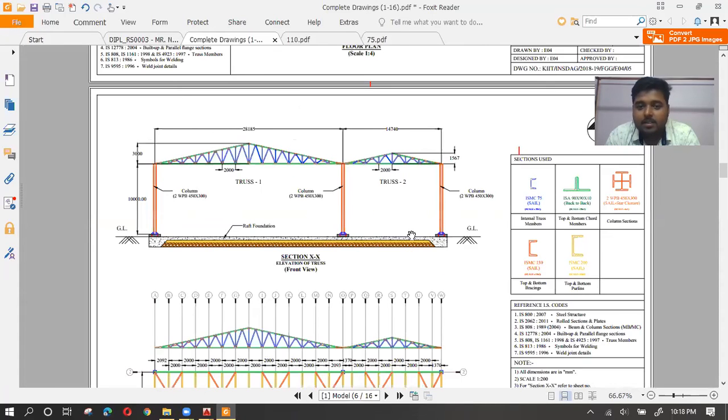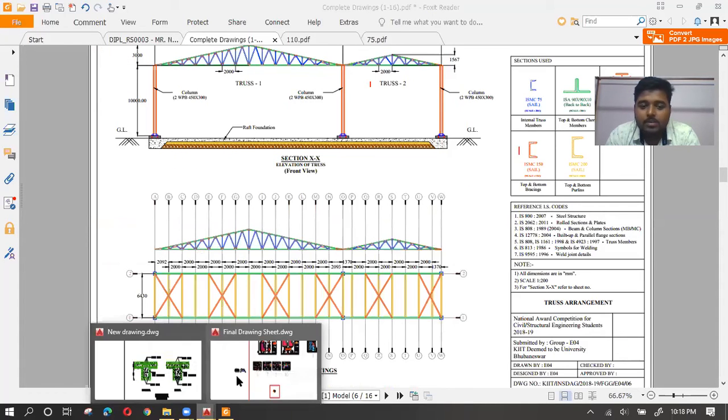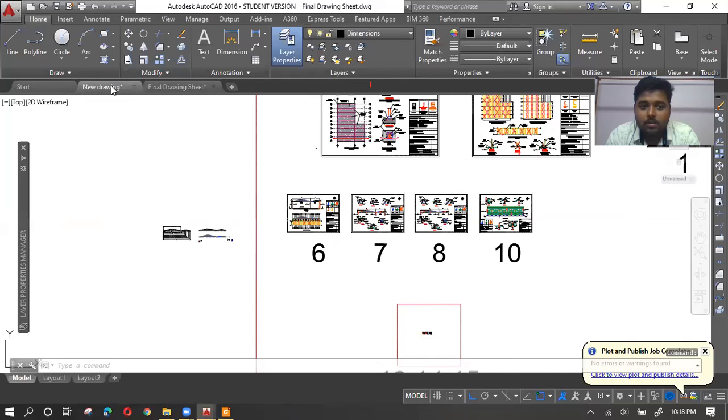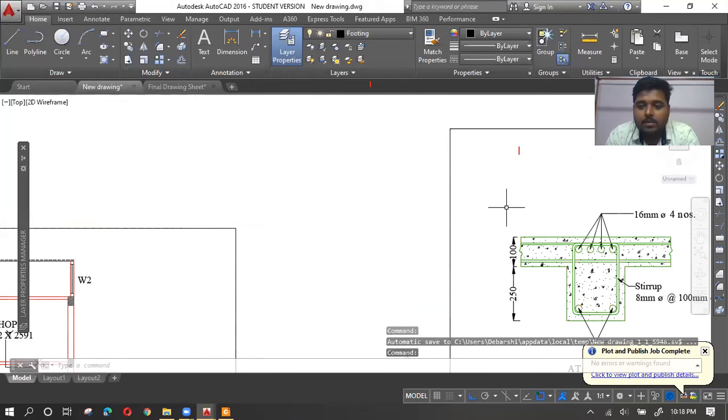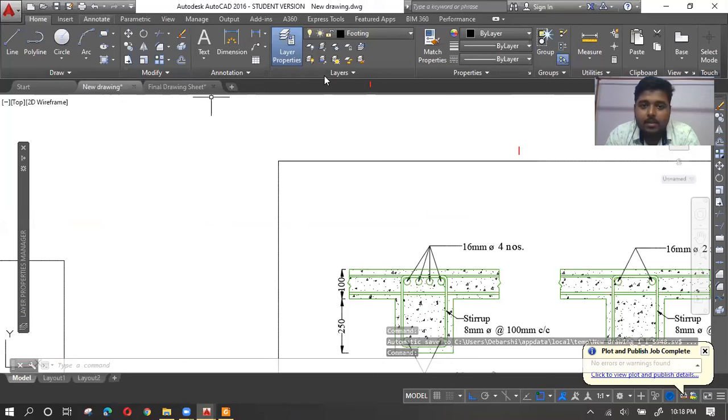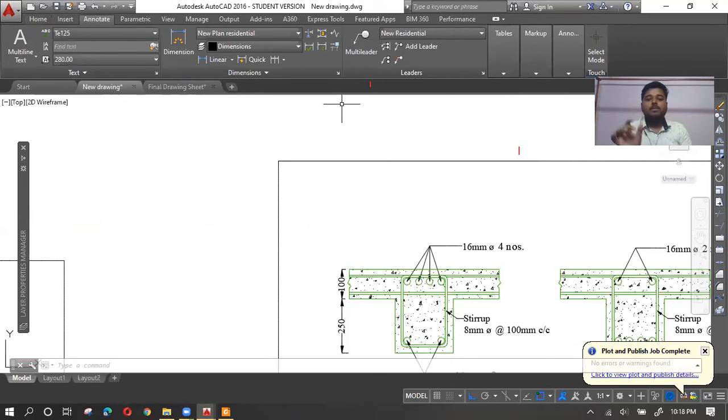So not only the text, but also the arrow you need to set in that same proportion. And how can you do that? Simple. You can just go to the dimension style settings and set it. You just need to calculate it first. Decide how much you want to show your arrow. If you are showing your text height as 2.5 millimeters, maybe you show your arrows as 3 millimeters or 2 millimeters as per your wish. It shouldn't be very big compared to the text height, because it looks bogus if your arrow size is too big compared to your text height.